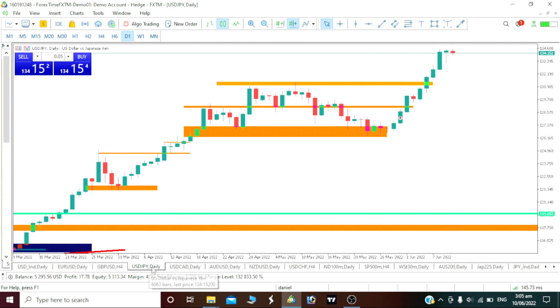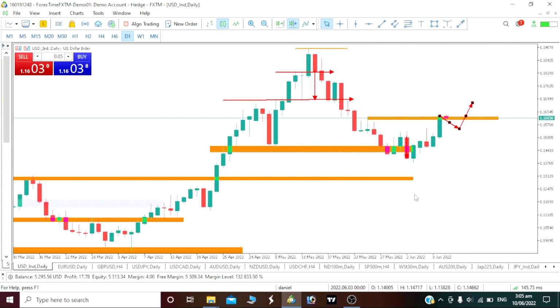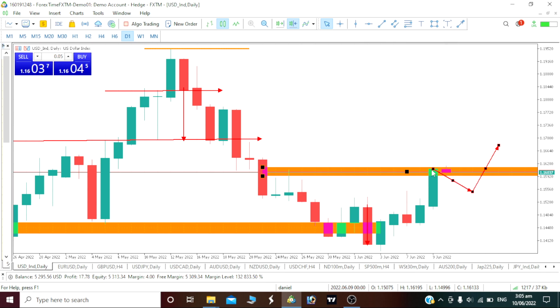This is our USDJPY. We are going to analyze it on our USD index. As you can see, since our USD index has pushed up, it has hit one of our key levels here that we've just highlighted, and we would have something like a retracement before we continue going bullish. That is exactly what we are looking for. So since we are going to be having a drop for today on our USD index, our USD pair itself will actually be having a drop.